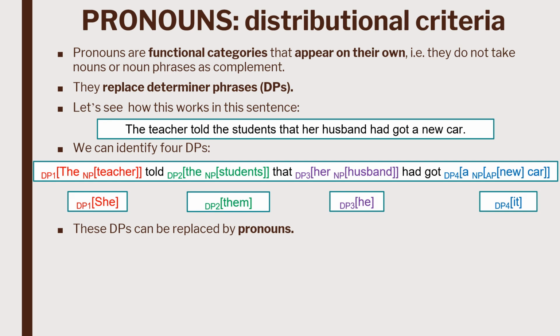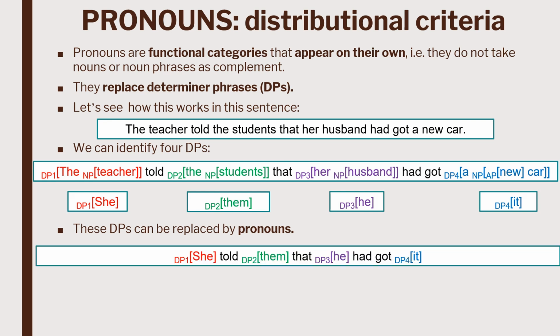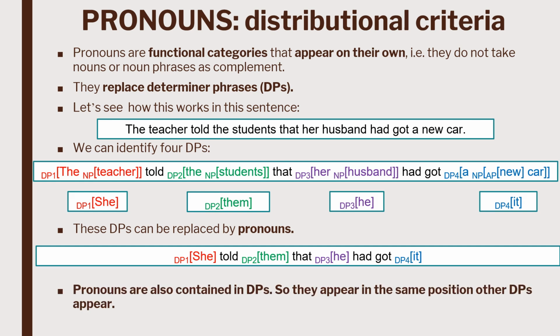So, as a result, we get this sentence. She told them that he had got it. As you can see, DPs are replaced by pronouns, which are also contained in a DP. This shows that pronouns appear in the same position as other determiner phrases. Now, let me ask you, can DPs be replaced by any pronoun? We will discuss it in the following slide.